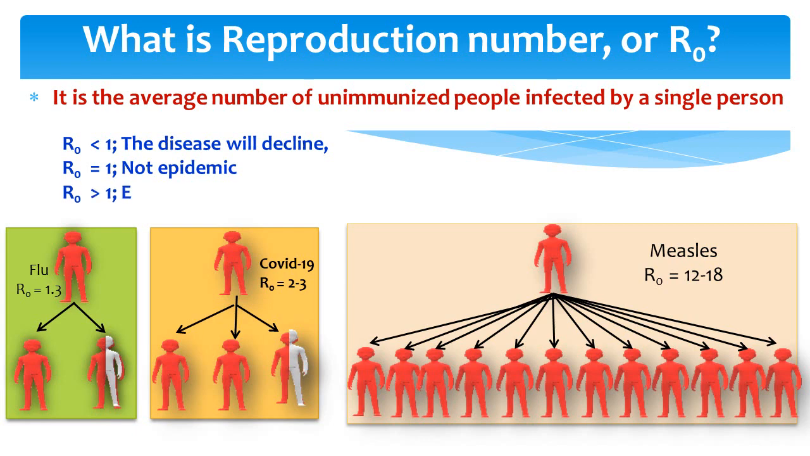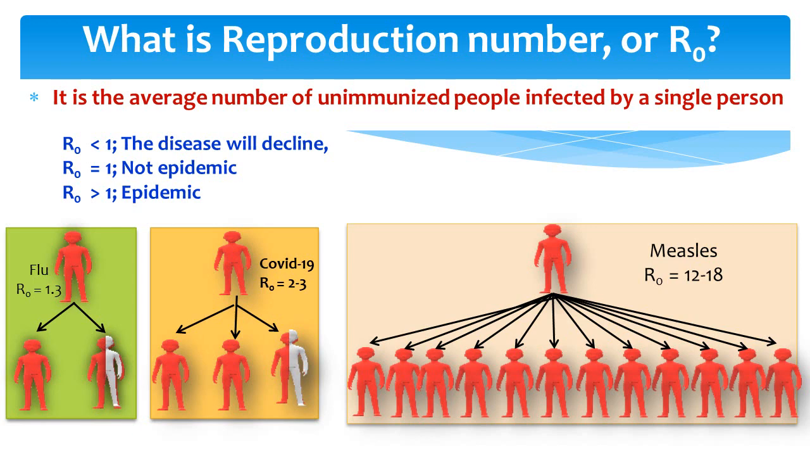However, if the R naught value is greater than 1, the disease will be transmitted to more than one person and hence there may be an epidemic condition. Most importantly, the R naught value of a disease is only applicable when everyone in a population is completely susceptible to the disease. That means there is no vaccination or no natural infection before, in case of a completely unimmunized population and when there is no way to control the infection.